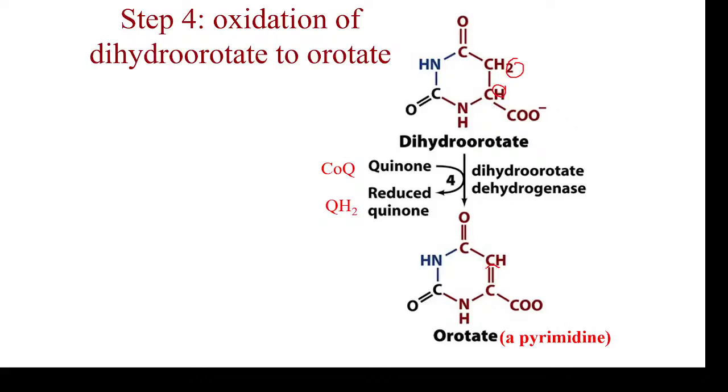This compound is called orotate. The two reducing equivalents are taken up by coenzyme Q, that is the quinone of coenzyme Q, so quinone is reduced. The reaction is catalyzed by the dihydroorotate dehydrogenase enzyme. A double bond is created.